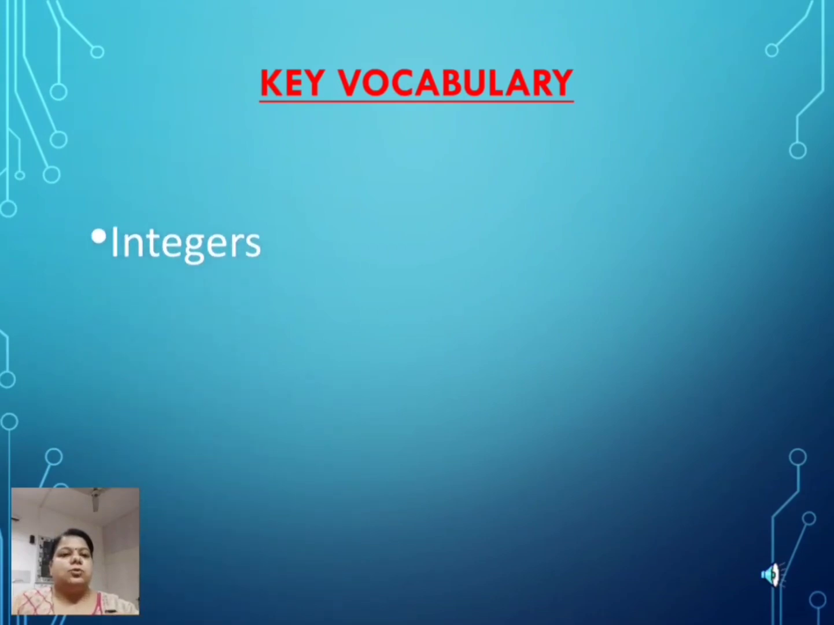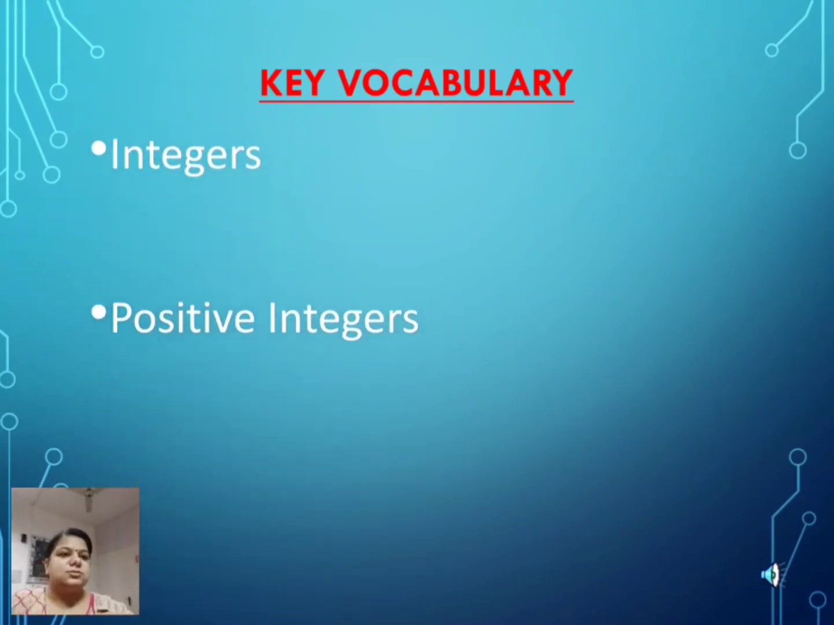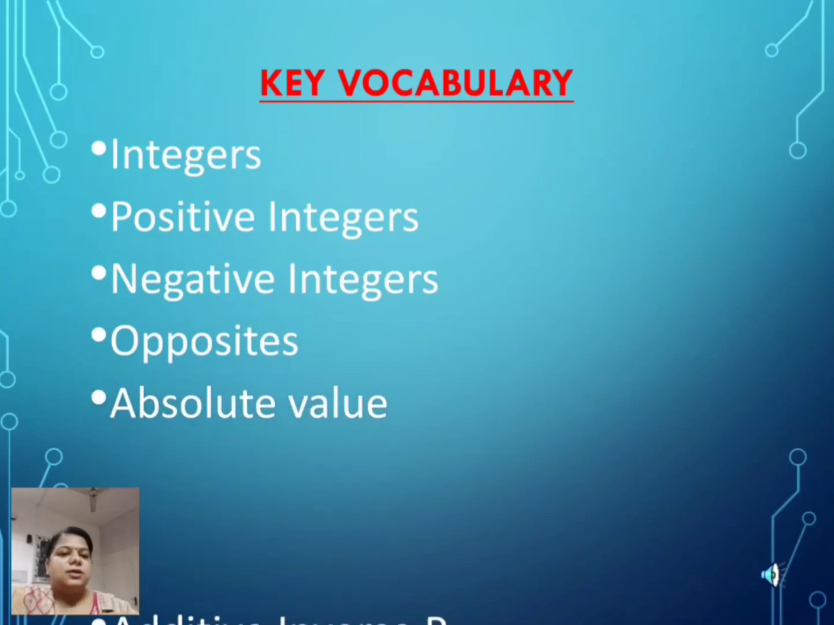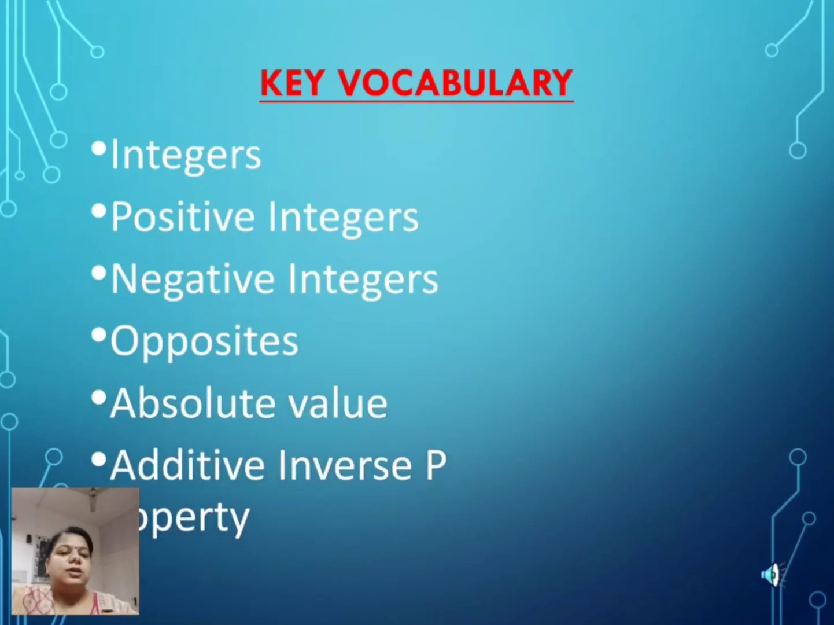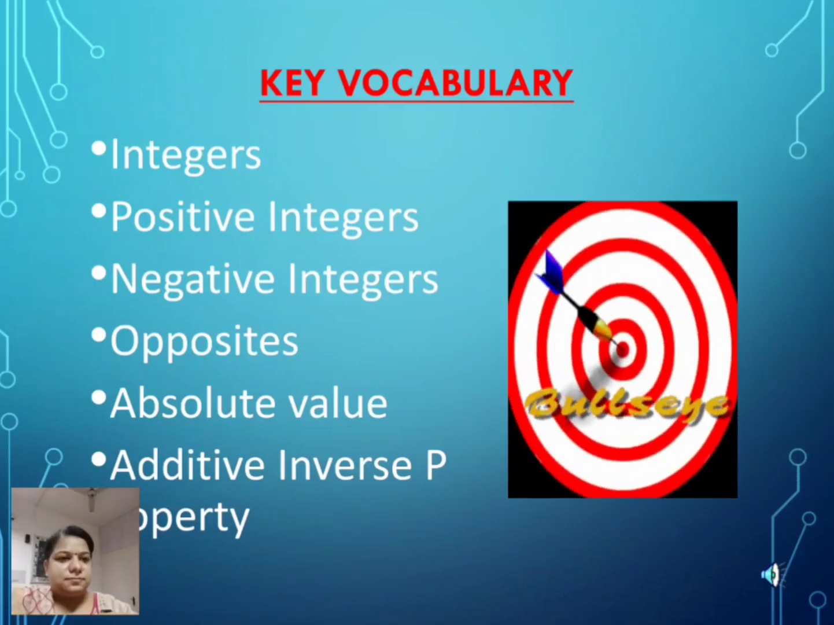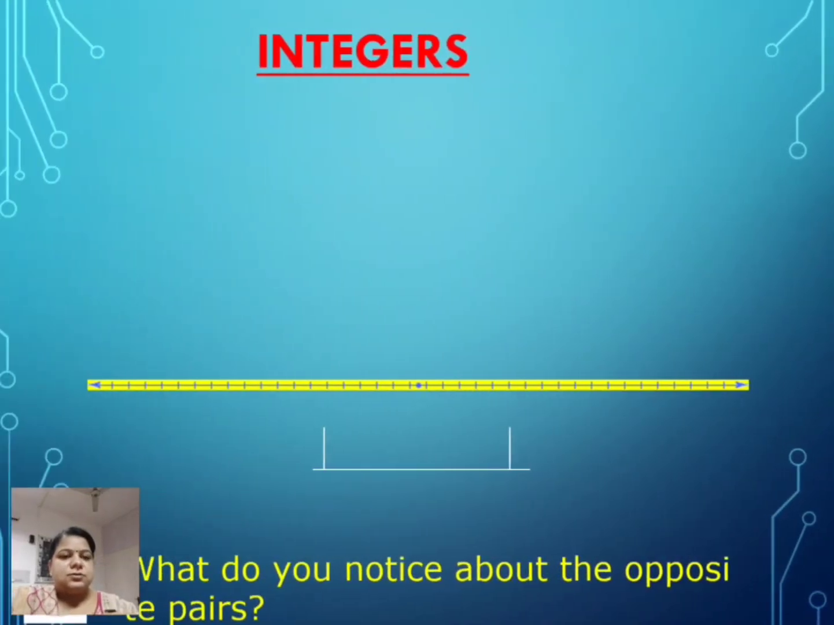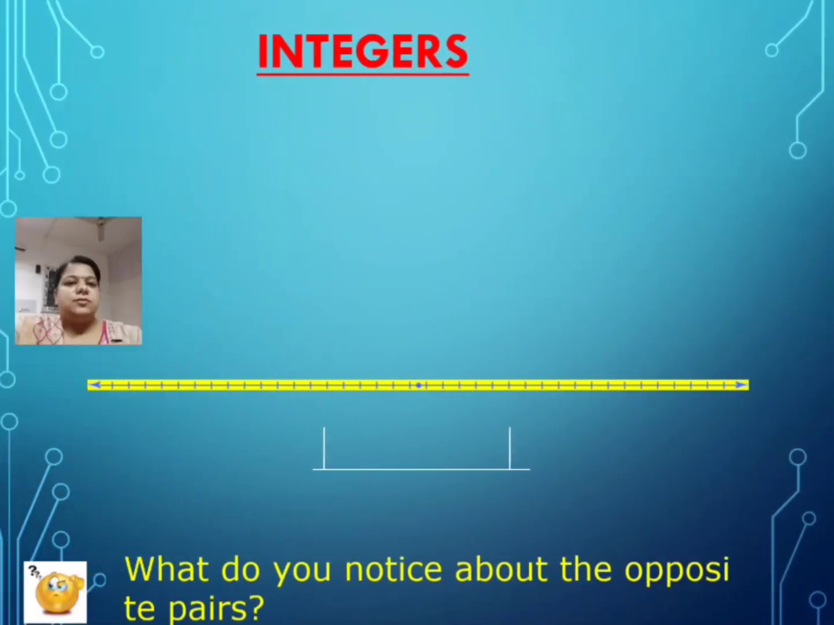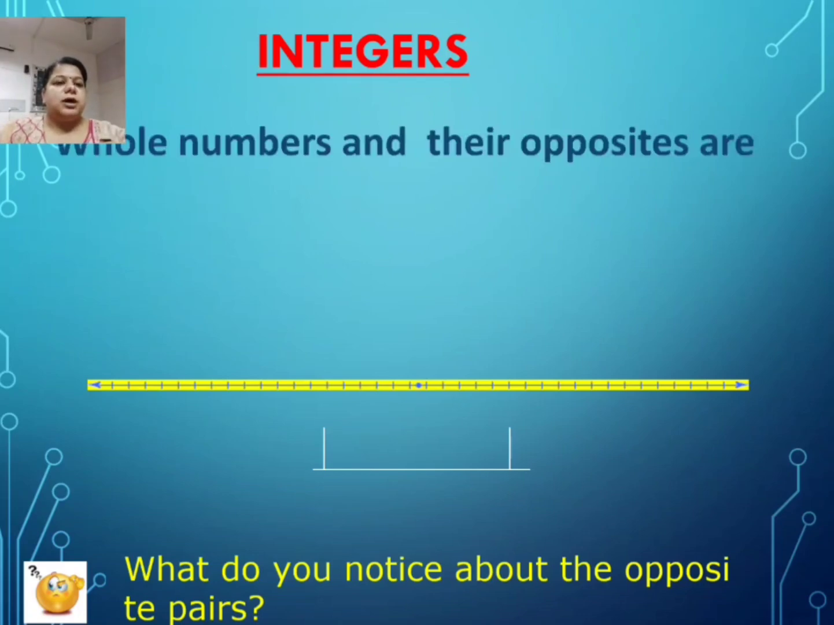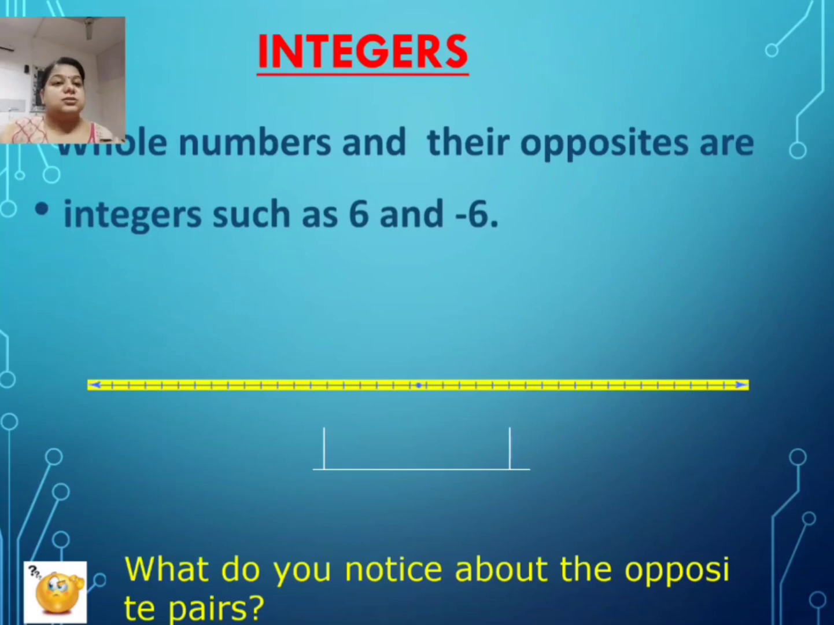Now, what we are going to learn mainly: what are integers, what are positive integers, what are negative integers, what are the opposites of these numbers, and what are absolute value and additive inverse. So let's see, what are integers? Have you ever seen opposite pairs? Whole numbers and their opposites are integers, such as 6.